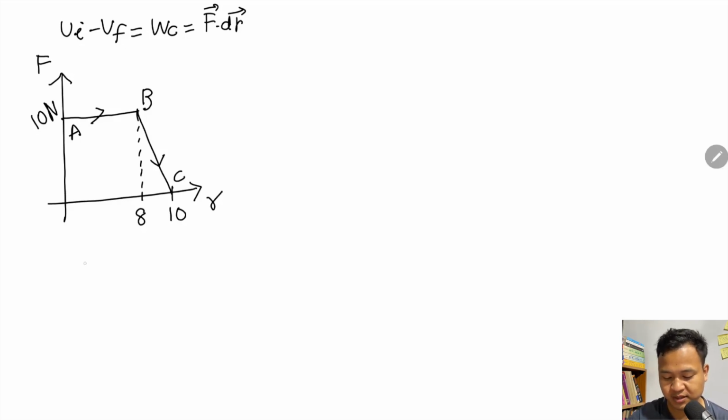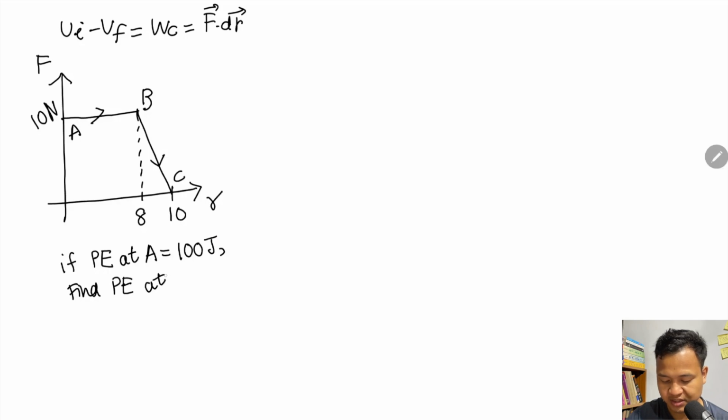Now the question: if the potential energy PE at A is, let's say, 100 joules, then find the potential energy at B and C. This is the question. A force versus displacement graph is given, potential energy at A is 100 joules, and we need to find it at B and C.